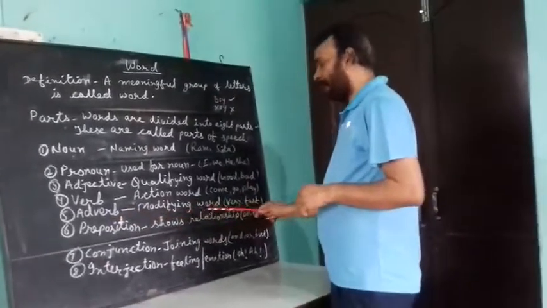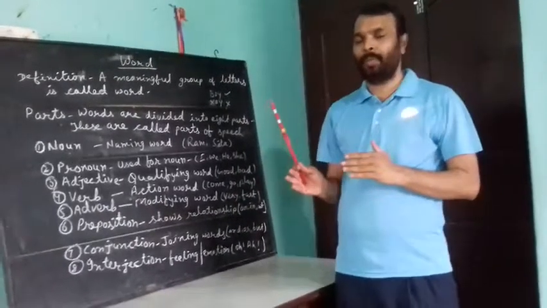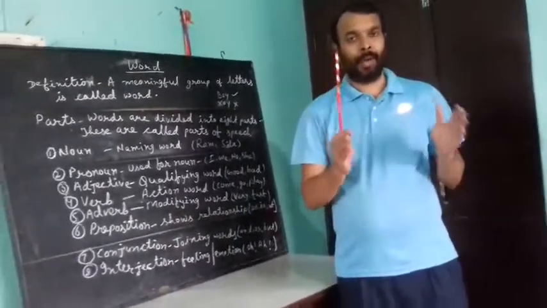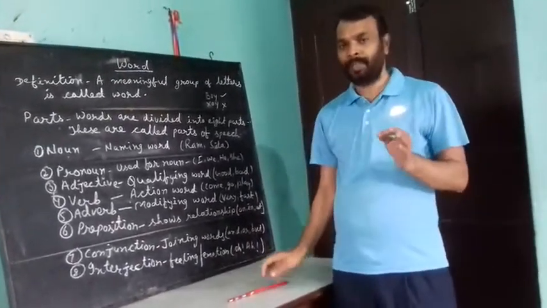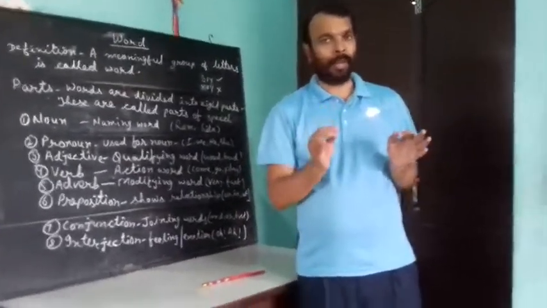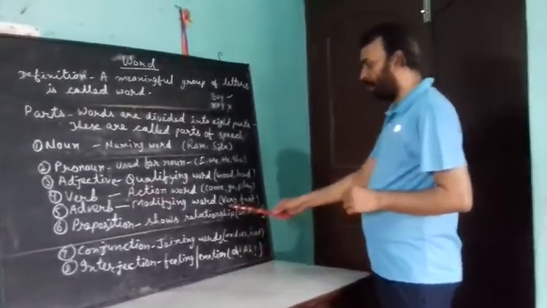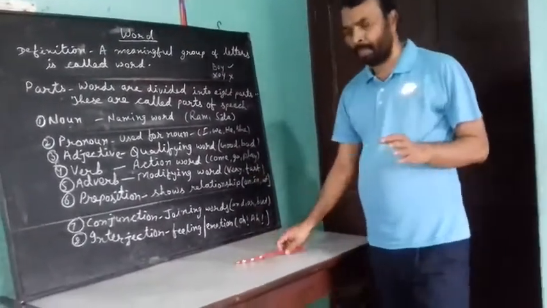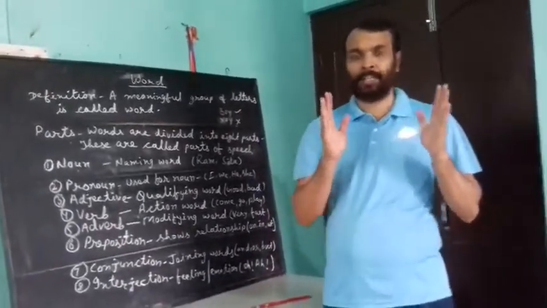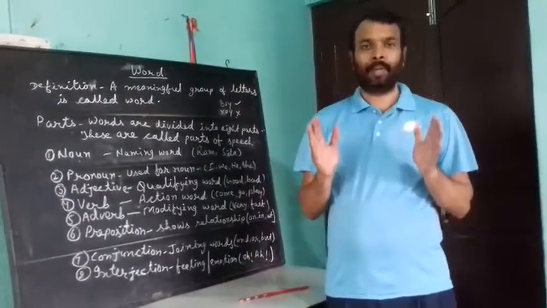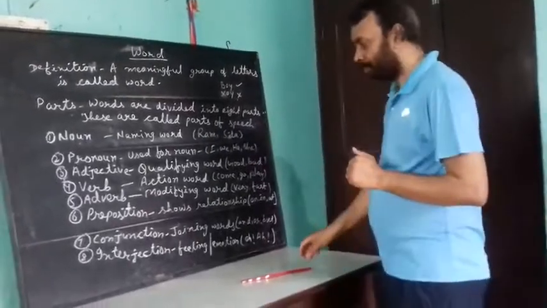Adverb, modifying word. An adverb is a modifying word. It modifies the meaning of a verb, an adjective or another adverb. You can see its examples, very and fast. Sometimes you use the word fastly. Actually fastly is not a word. You should never use fastly. Fast is a word and that is an adverb.